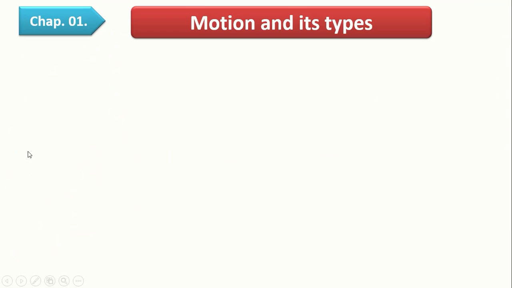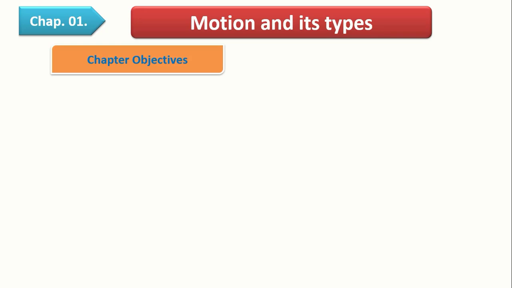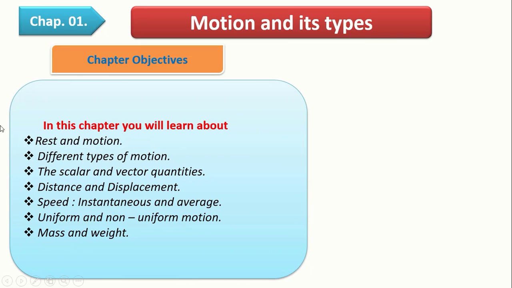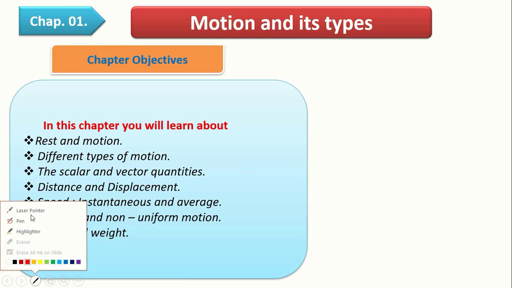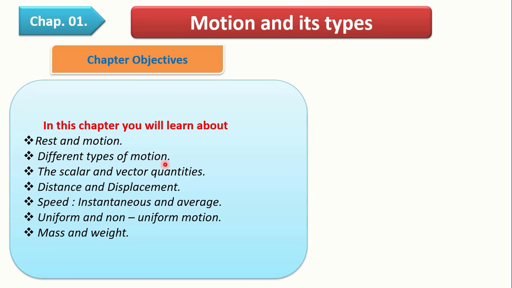First of all, we will see some chapter objectives, what we are going to learn in this chapter. First, rest and motion. Then, different types of motion, the scalar and vector quantities, distance and displacement, speed, instantaneous and average speed, uniform and